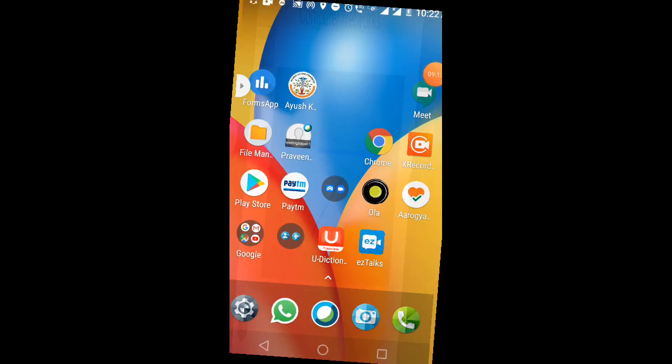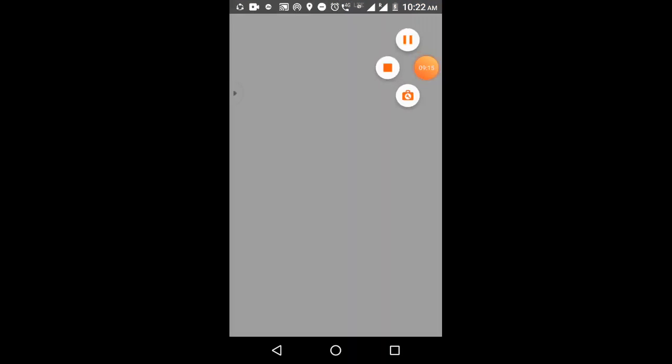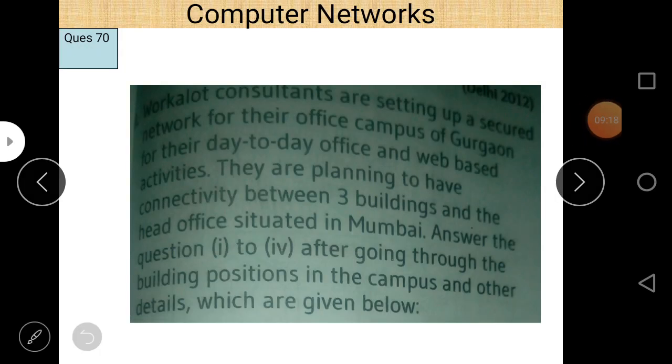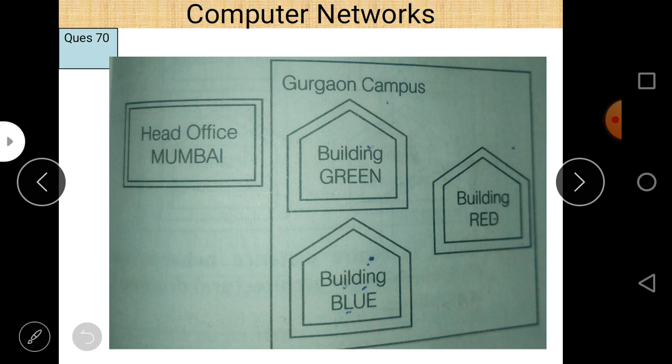Next is question number 70. Work-a-lot consultants are setting up a secure network for their office campus in Gurgaon for their day-to-day office and web-based activities. They are planning to have connectivity between 3 buildings and the head office situated in Mumbai. Answer questions 1 to 4 after going through the building positions in the campus and other details. So let us check the details first. There are 3 buildings in the Gurgaon campus: building green, building blue, and building red, and the head office is situated in Mumbai. As far as distance is concerned, different distances are given.